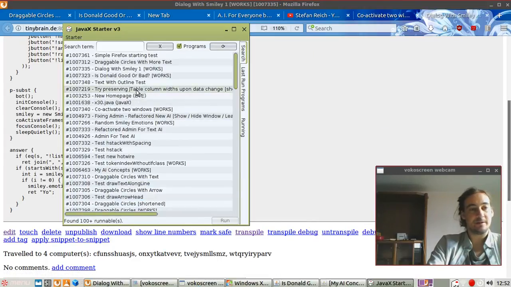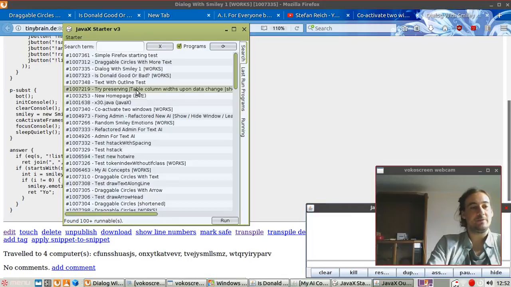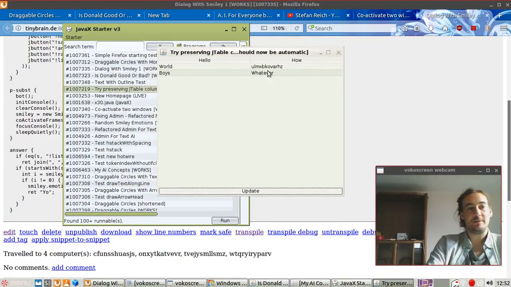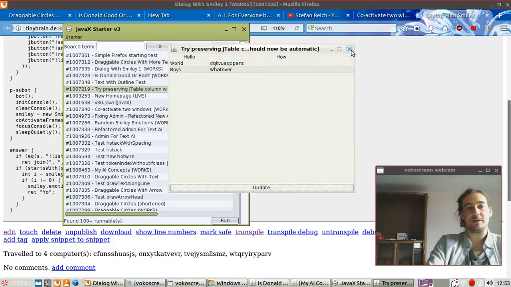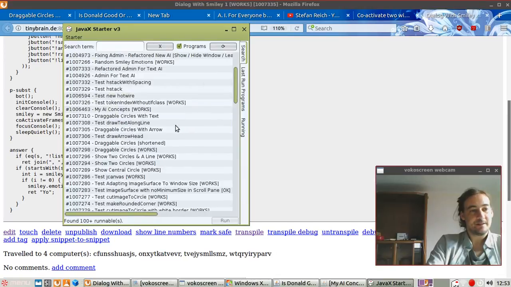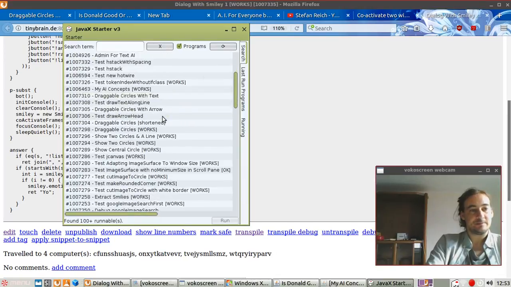What we have here, yeah, just some little stuff. I have improved stuff all the time. And sometimes it's a zero-liner. If you make a table with our very simple table making functions, which are one-liners, now the width of the columns stays the same. Table updates, and formerly it would reset the columns. Now it doesn't do that anymore. Columns stay as they are. JavaX gets better every day. What else do we have here?